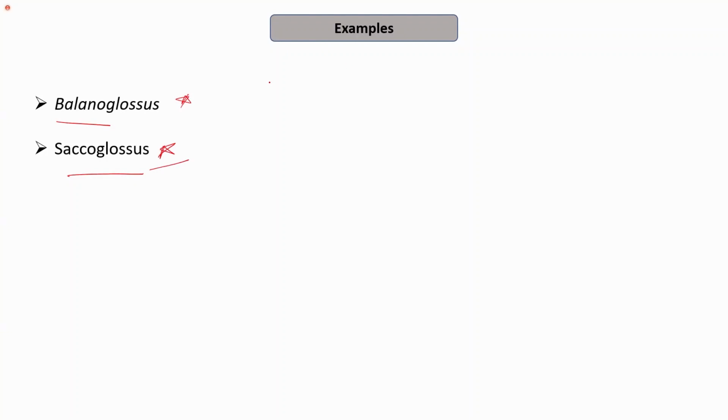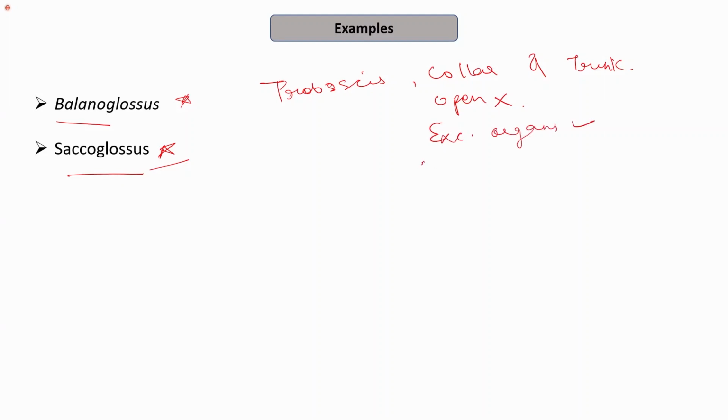So most of the important things about this phylum is that the body is divided into three parts, which is the proboscis, collar and trunk. Circulatory system is of open type, right? They have excretory organs present. They are similar to chordates in the sense that they have gill slits, right? So these are certain characteristics of the phylum Hemichordata. Hemichordata is described very briefly in NCERT. So this is all about the phylum Hemichordata.